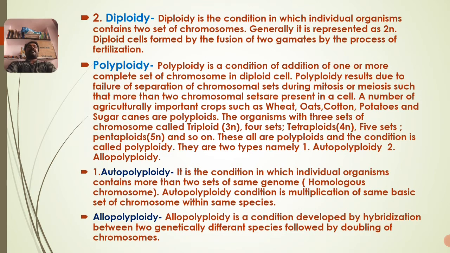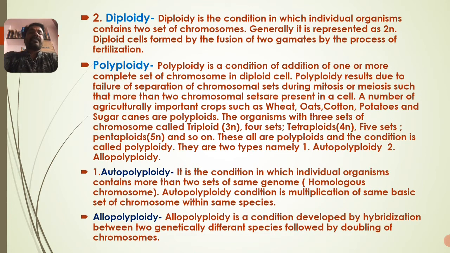And the second one is diploidy. Of course, you know all organisms consist of two sets of chromosomes. That condition is called diploidy. Here, diploidy is the condition in which individual organisms contain two sets of chromosomes. Generally, it is represented as 2n. Diploid cells are formed by the fusion of two gametes by the process of fertilization. After fertilization, the resultant cell, which consists of two sets of chromosomes, is called a diploid cell.